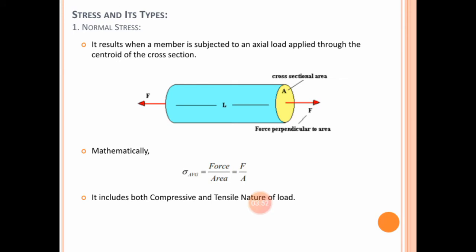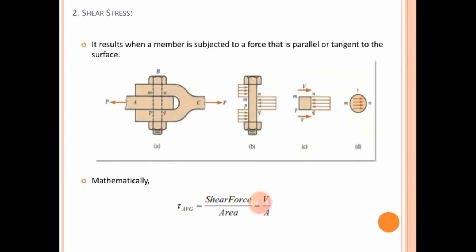Tensile or compressive load is generally a normal load, because by carefully watching this figure, we know that both of the stresses, either tensile or compressive, will act through the axis of the body. In other words, the tensile or the compressive force has a perpendicular relation with the failure area of that object. So that's why this is known as normal load. Now look at slide number 2.